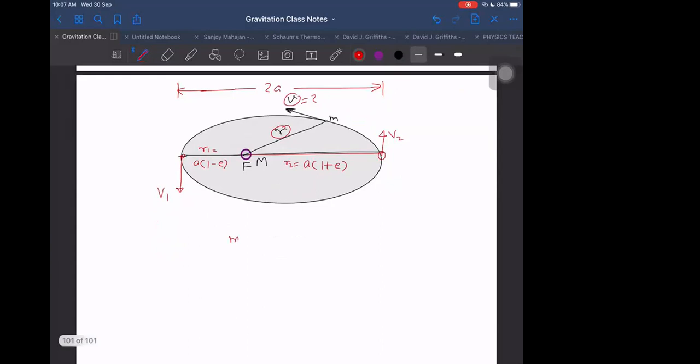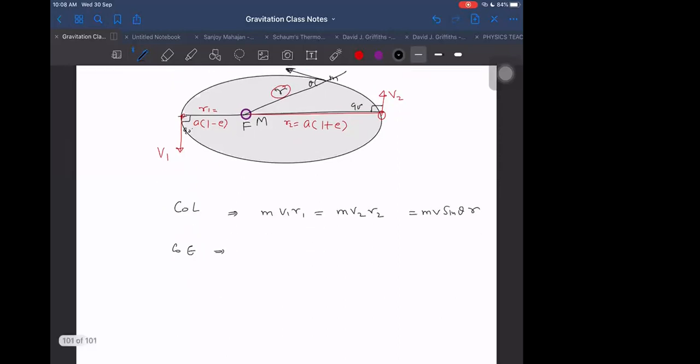The mass of the small body is small m. Conservation of angular momentum: what does it tell us? m into v1 into r1 is equal to m into v2 into r2. I can do that here because it is a 90-degree angle, so sin 90 is already 1. But in general I should know the angle. If this angle is known to us as theta, then it becomes m v sin theta r. That is how we apply the conservation of angular momentum. We should know how to apply this, and that will help us a lot.